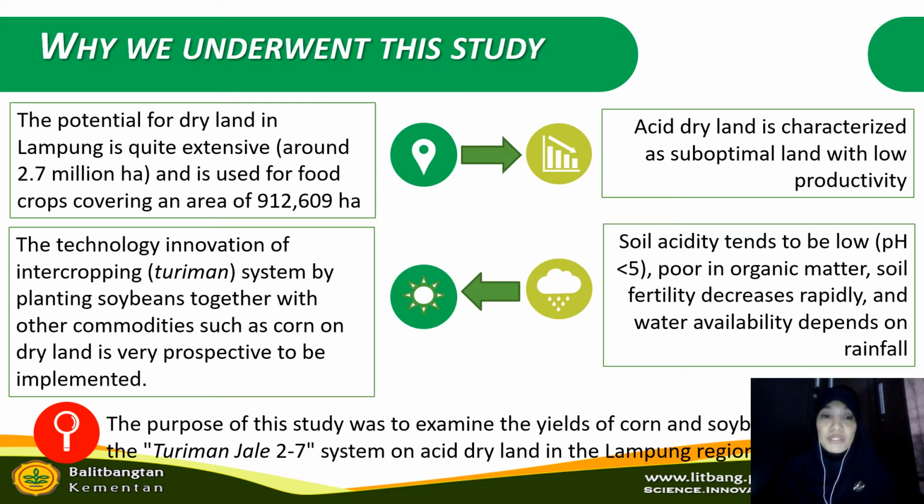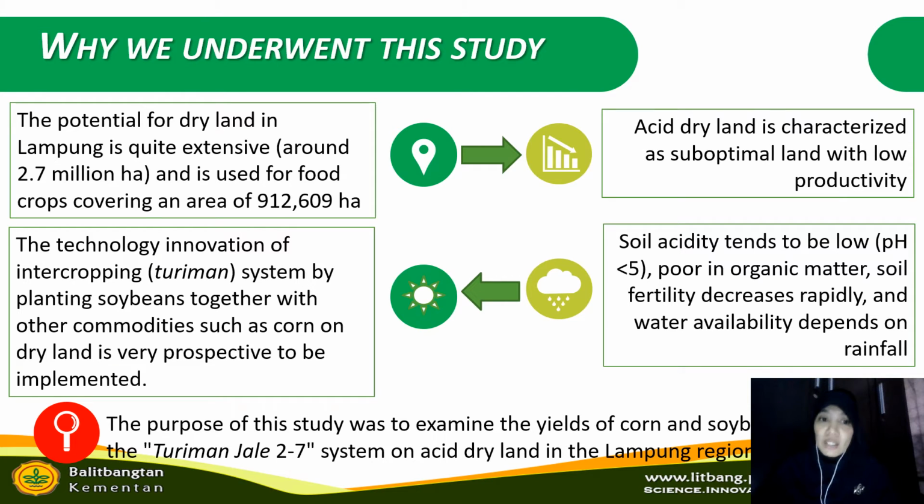The potential for dry land in Lampung is quite extensive, around 2.7 million hectares, and is used for food crops covering an area of 912,000 hectares. But unfortunately, this dry land is characterized as acid. It is a suboptimal land with low productivity. The soil acidity tends to be high, the pH is less than 5, poor in organic matter, soil fertility decreases rapidly, and water availability depends on rainfall.